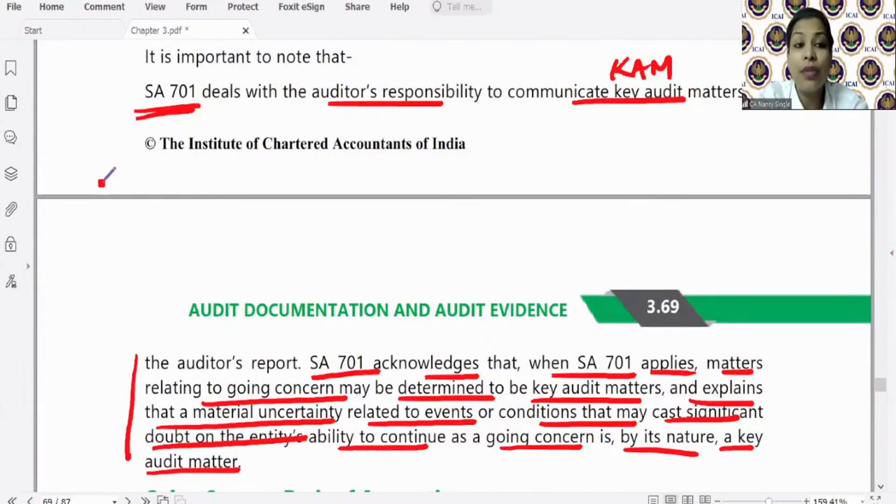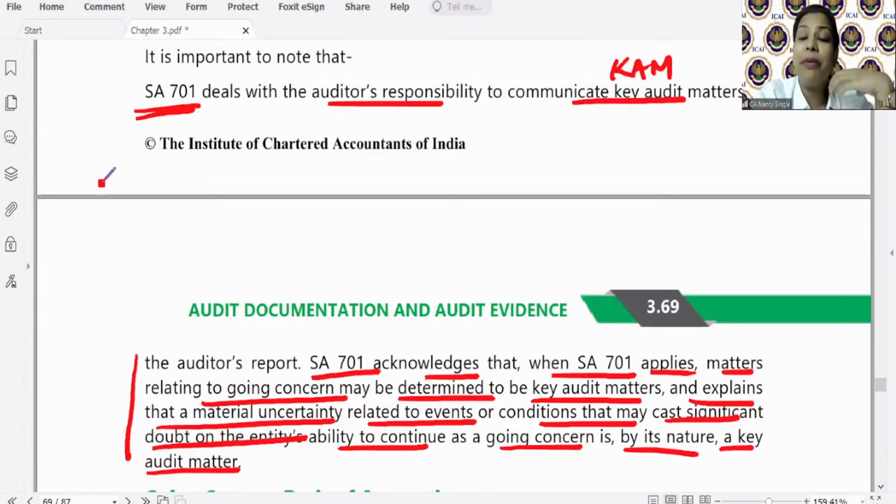ऐसा तो नहीं है. Let's take an example. Let's say the company is into the business of manufacture of, let's say, some carpets, है ना, and the company imports all the raw material from Korea. ठीक है. Now the auditor is aware of the fact that there is going to be a change in government policy whereby the government is going to impose a ban on all the imports from Korea, right?